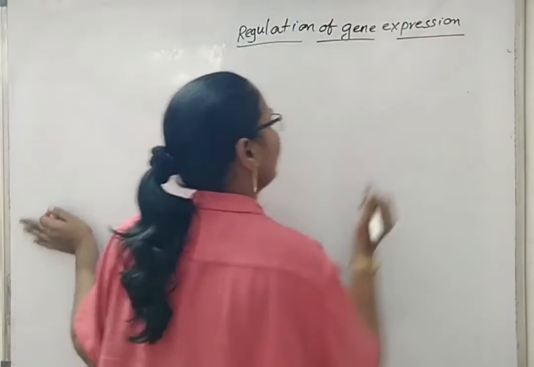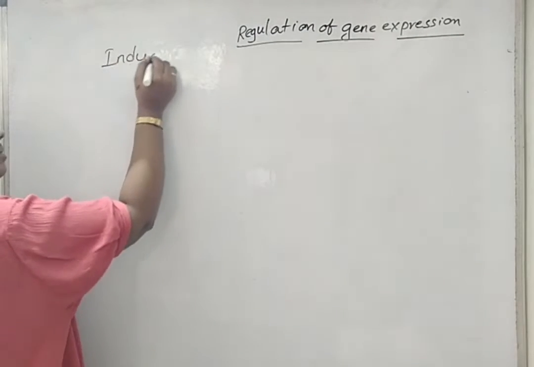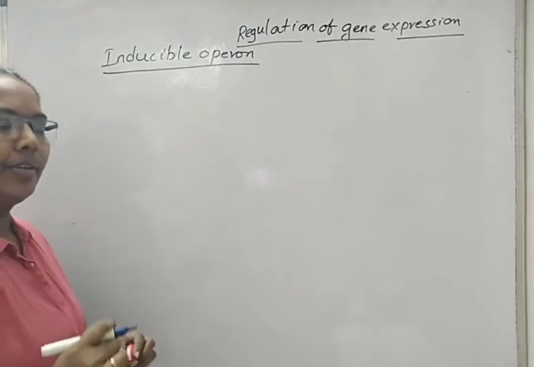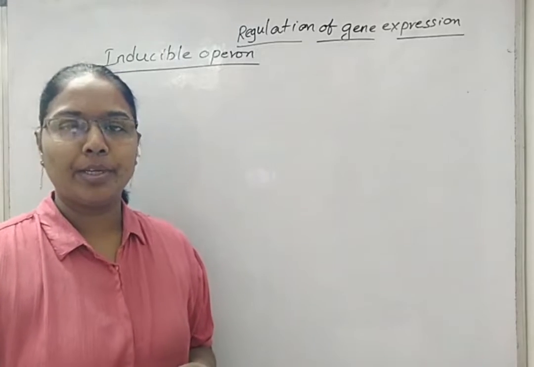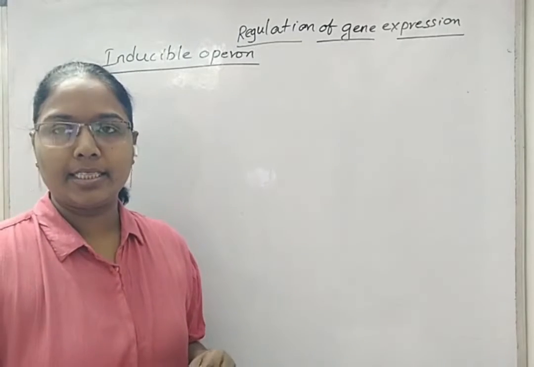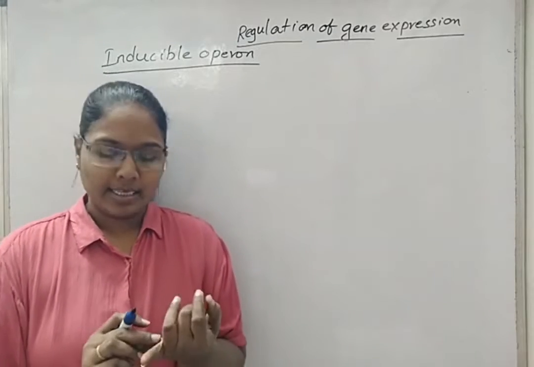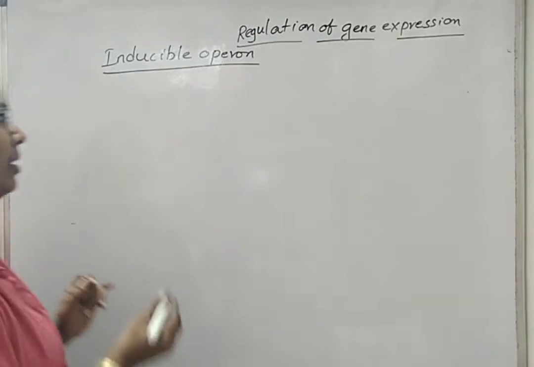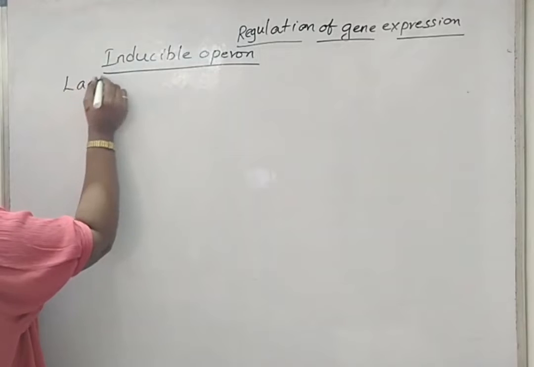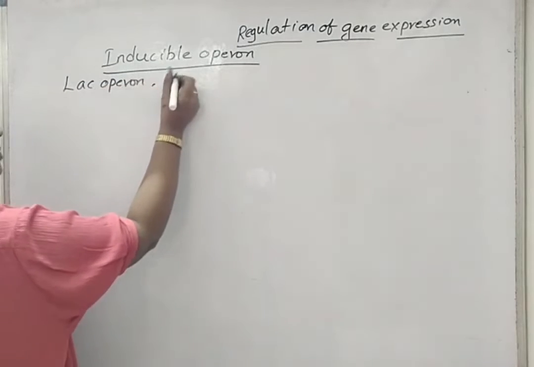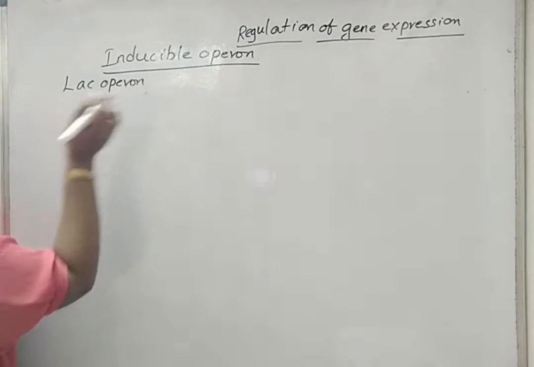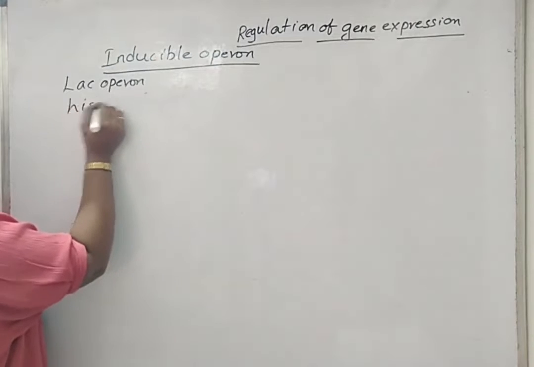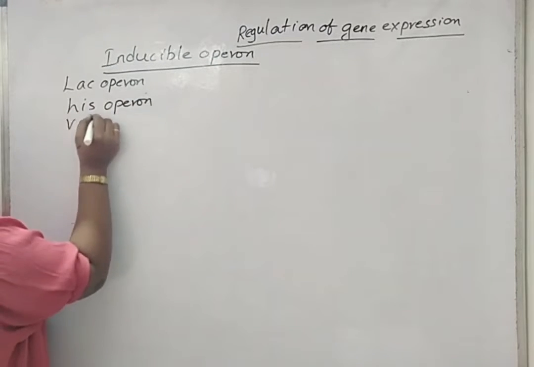Next we will see about inducible operon. We have a detailed explanation about inducible operon, that is lac operon. Along with that, in NCERT, you have some other examples. Those are histidine operon, arabinose operon, and valine operon. Just the terms are given. Now, under inducible operon, one detailed explanation is given about lac operon. But under this, other examples are also there. Those are nothing but histidine operon and valine operon.